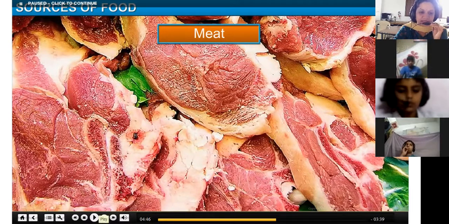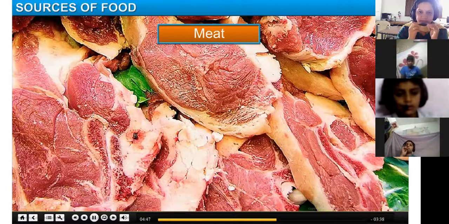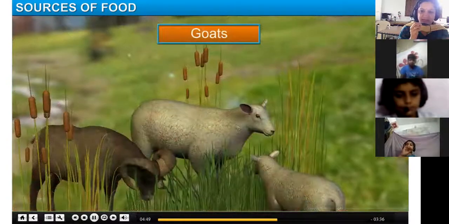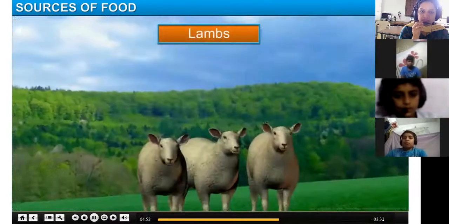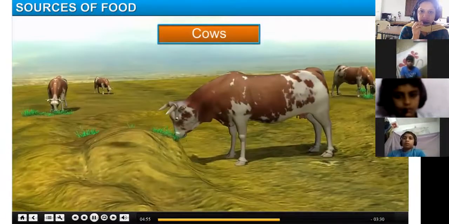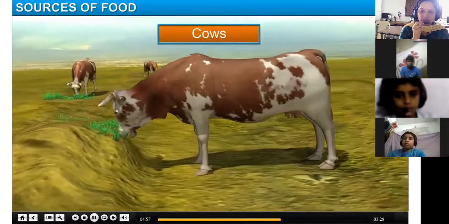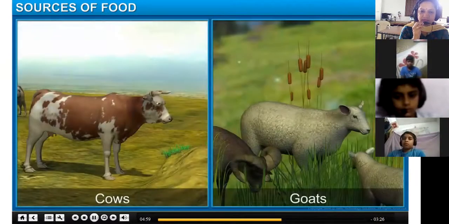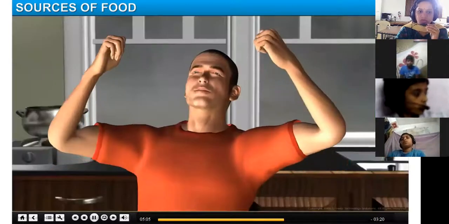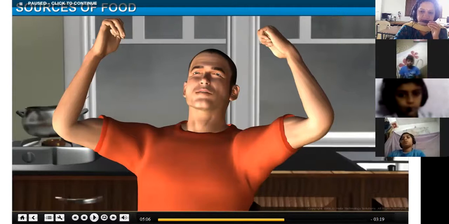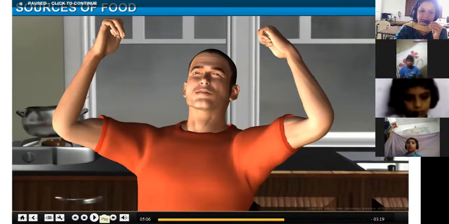A few examples are shown here. Look at this. Goats, pigs, lambs, and cows are kept in a shed to rear. Animals such as cows and goats provide milk. So what do cows and goats give us? Milk. They give us milk.